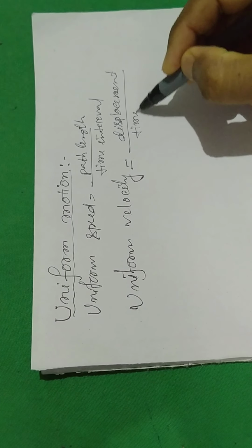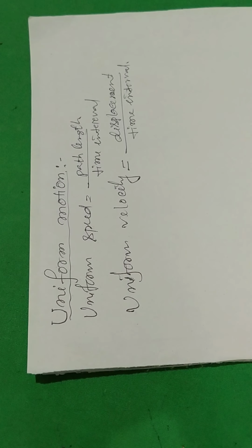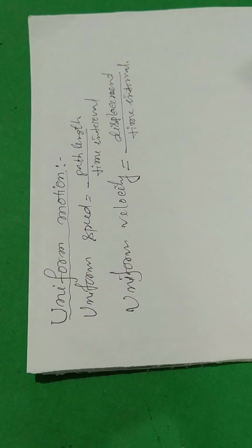Displacement is the straight line distance between the final position and the initial position, divided by the time taken by the particle to travel from the initial position to the final position.